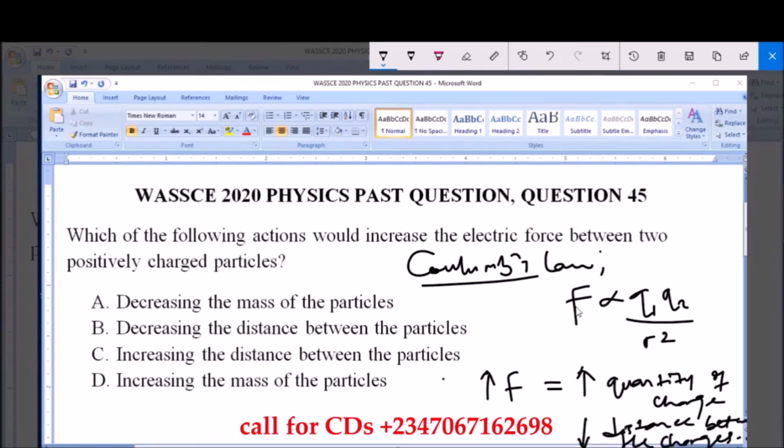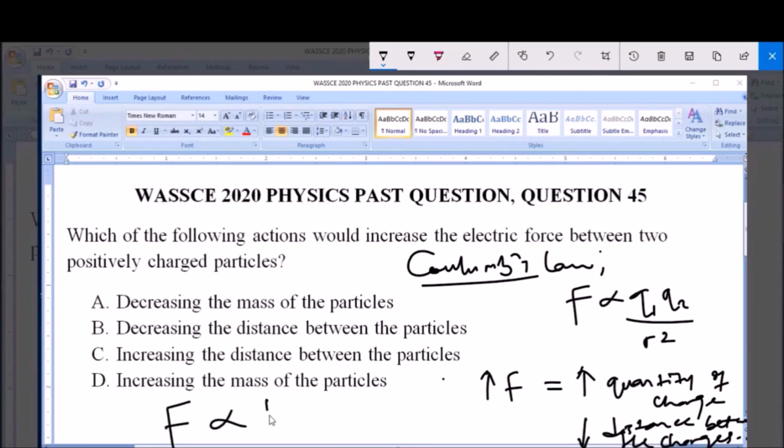This is because the electric force is inversely proportional to the square of the distance between these two charges. So therefore, decreasing the distance will increase the force, and increasing the distance will decrease the force.